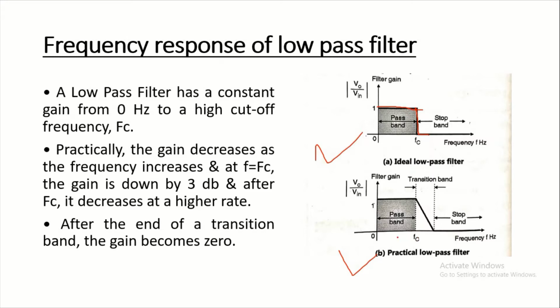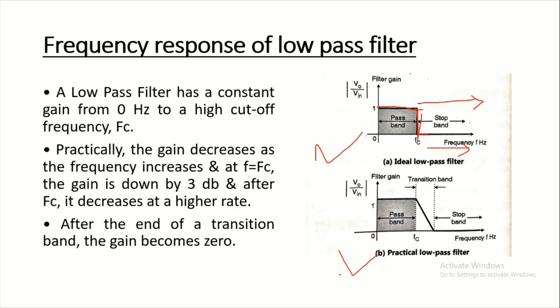The frequencies between 0 and Fc are known as the pass band frequencies, and the frequencies beyond Fc are known as the stop band frequencies. At f equal to Fc, the filter gain makes a sudden transition from 1 to 0. Therefore all the frequencies beyond Fc are completely attenuated. After Fc it will reject all these frequencies.